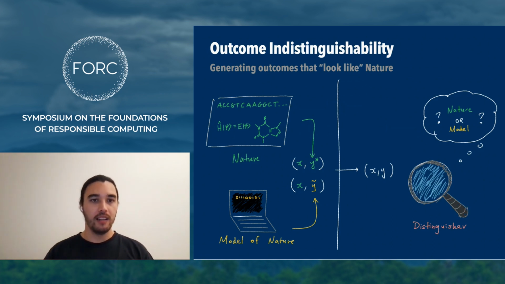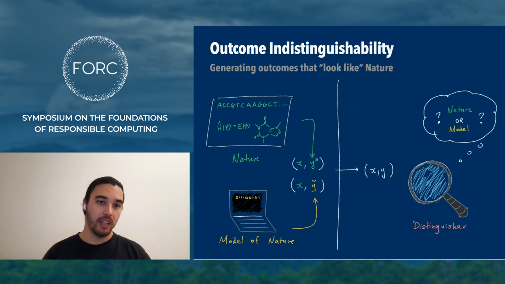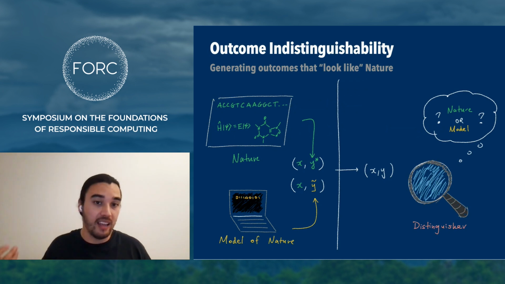On the left-hand side, we'll take an individual outcome sample, either from nature or from our model of nature. Then we'll pass this sample over to a distinguisher. Now, the distinguisher's job is to guess whether the individual outcome pair came from nature or from our model of nature. And intuitively, we'll say that it's indistinguishable if they can't tell. So the goal will be to develop a model where the distinguisher can't succeed much better than random guessing.